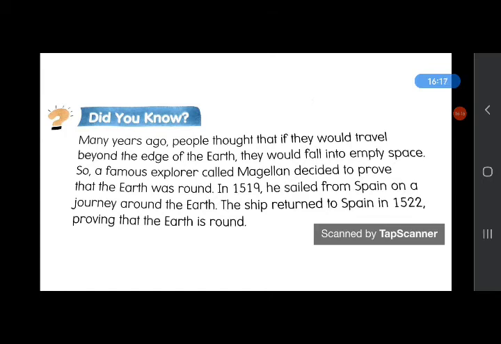So in 1519, Magellan sailed from Spain on a journey around the earth. The ship returned to Spain in 1522, proving that the earth is round, because he returned back to where he started. So that proves that the earth is round.